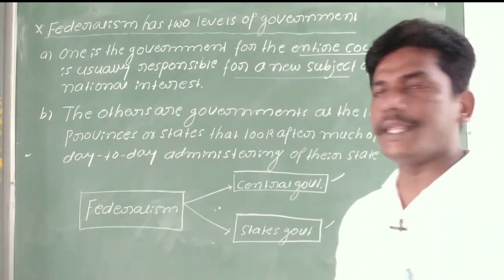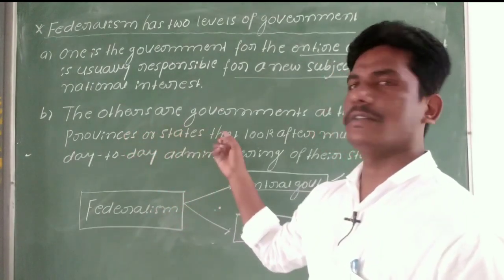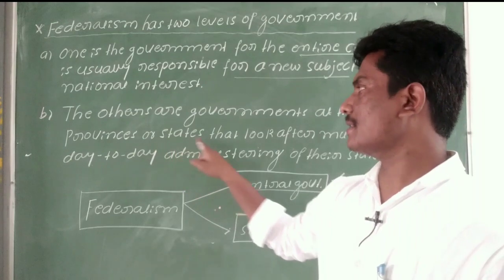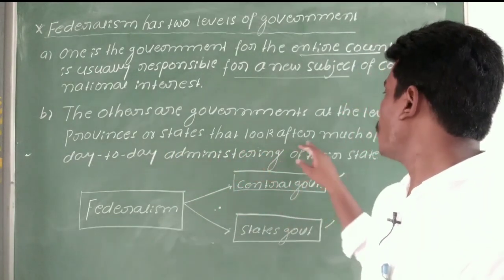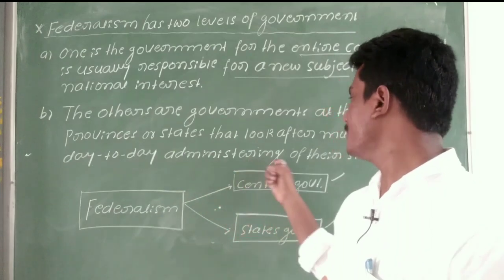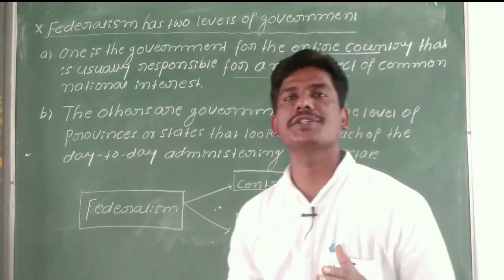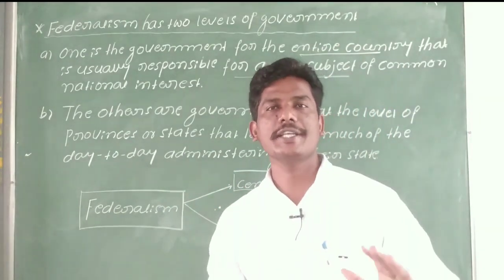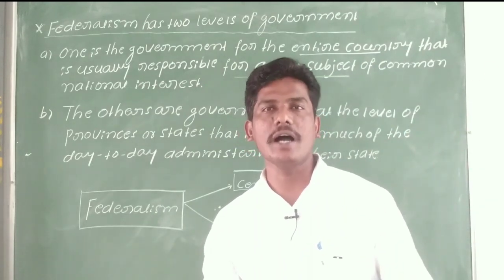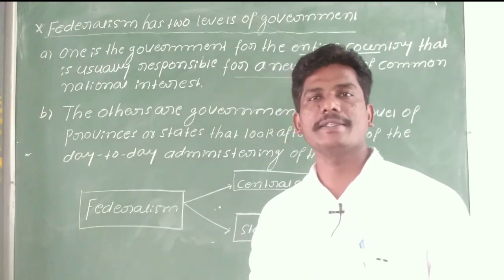And the second one is the other governments, at the level of provinces and states, that look after much of the day to day administration of their state. So except for the central government, two more governments exist in the federalism system.